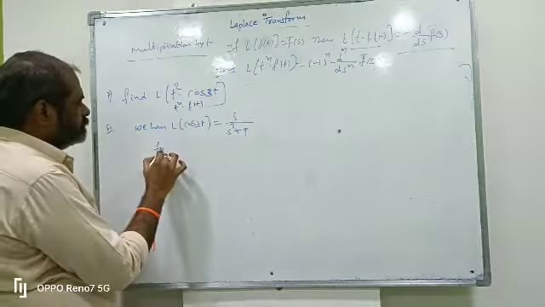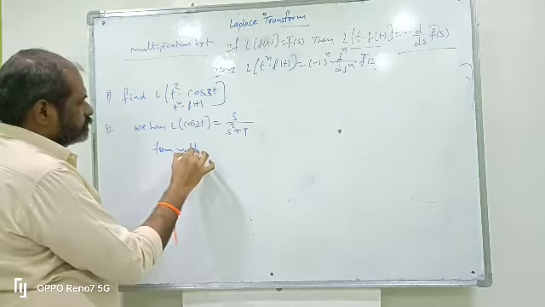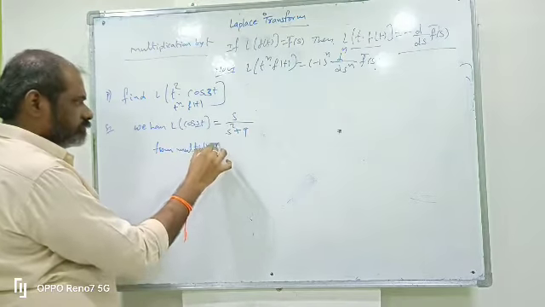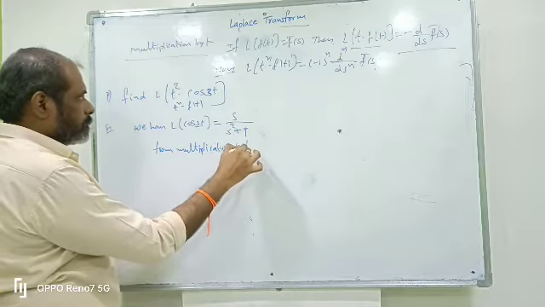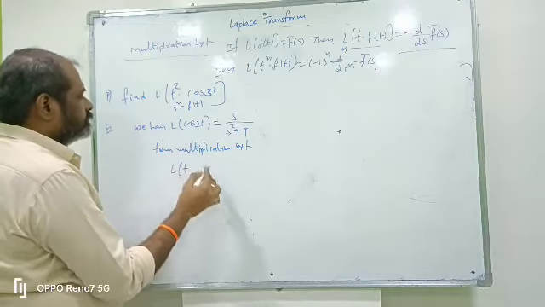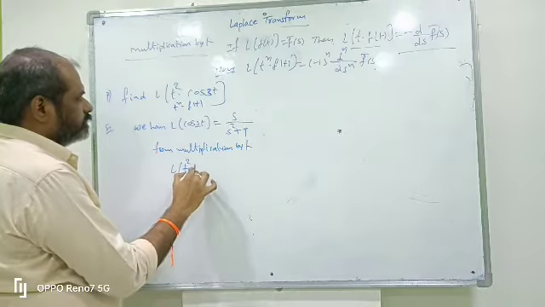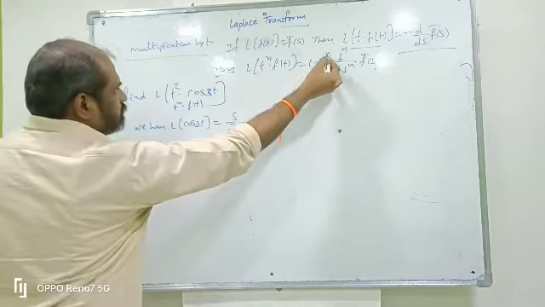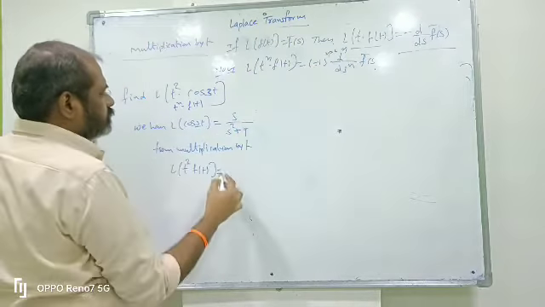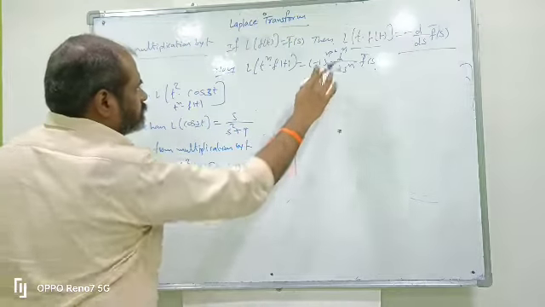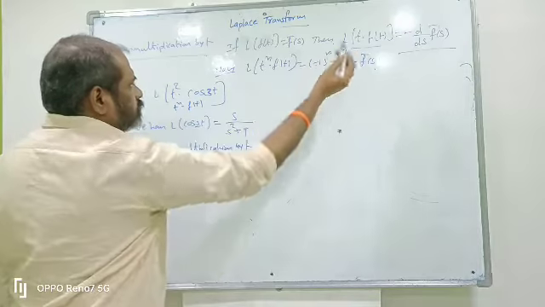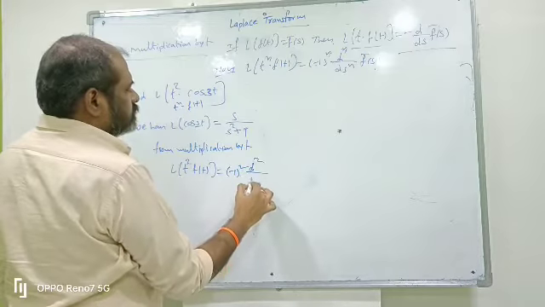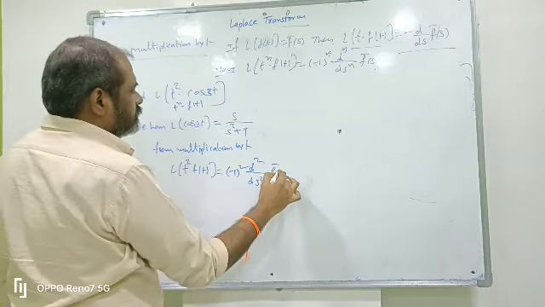From multiplication by t, L of t square into f of t. T square means n equal to 2. N equal to 2 means minus 1 whole square into d square by ds square of f bar of s.